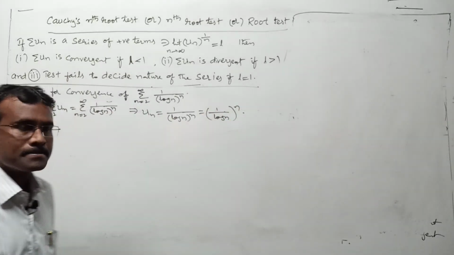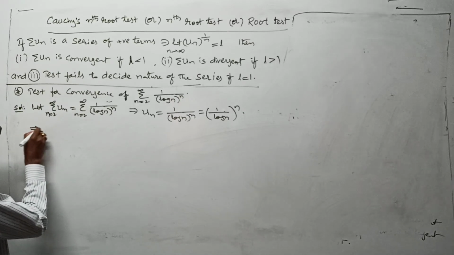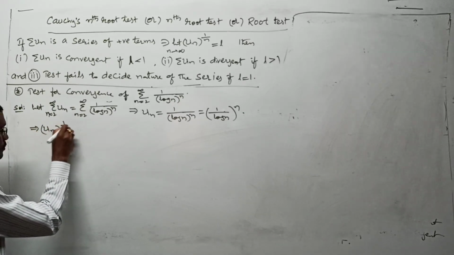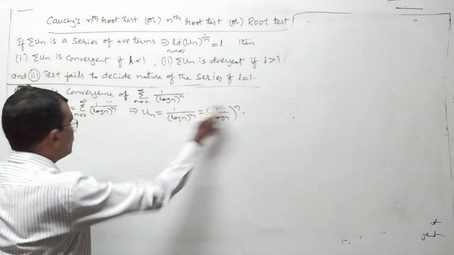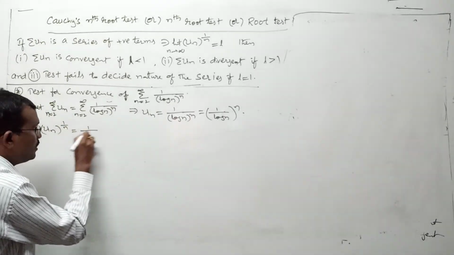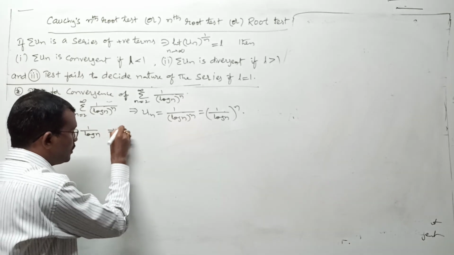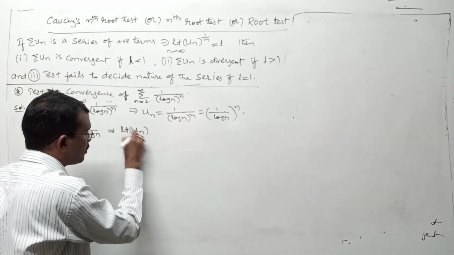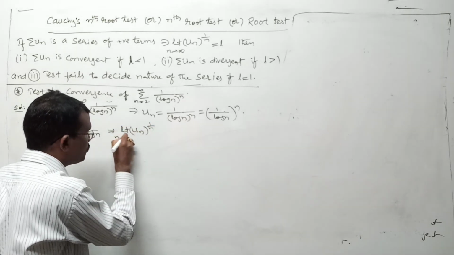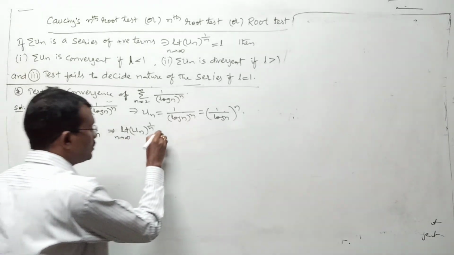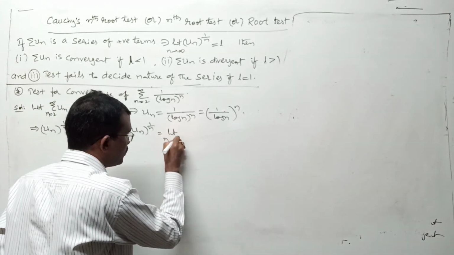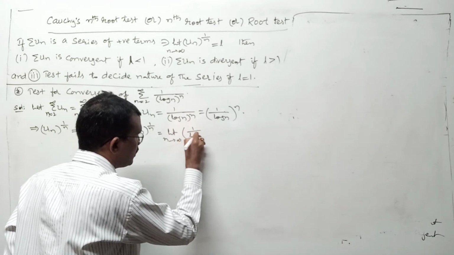Nothing changed there. Now find un whole to the power of 1 by n. This is power n, this 1 by n gets cancelled, giving 1 by log n, right? Now let us find limit of un whole to the power of 1 by n as n tends to infinity. That means limit as n tends to infinity of 1 by log n.